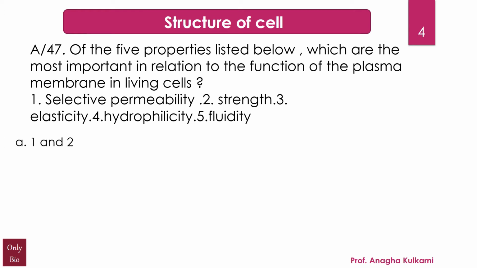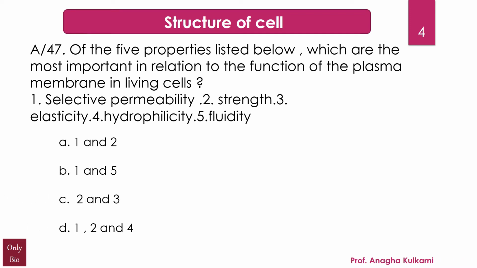And the options given are A. 1 and 2, B. 1 and 5, C. 2 and 3, and D. 1, 2 and 4. And the correct answer for this question is 1 and 5. That is, selective permeability and fluidity are the most important properties in relation to the function of the plasma membrane in the living cells. Now friends, what is selective permeability?